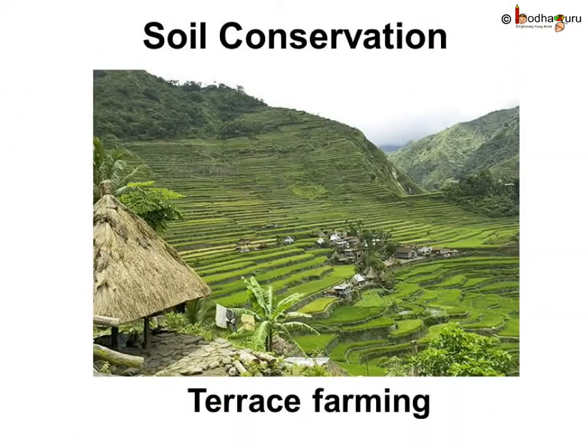Have you seen the tea or coffee plantations in the hilly regions? Why are they in form of stairs? For climbing on them? No, the hill areas are slanting, so the rainwater flows very fast unlike in the plains. As the water flows, it carries the topsoil with it. To avoid this, the farming is done in steps.